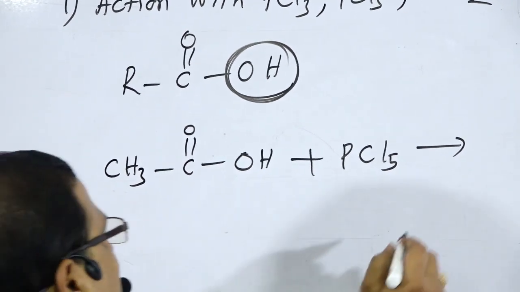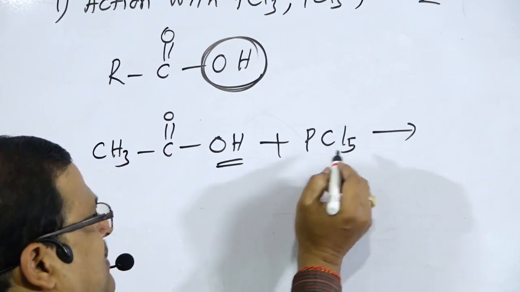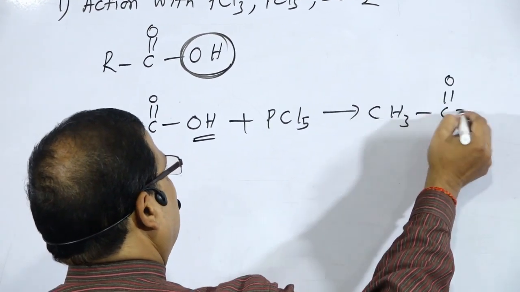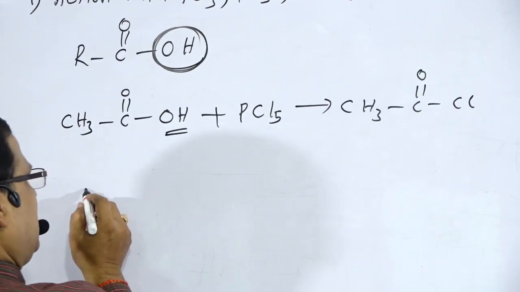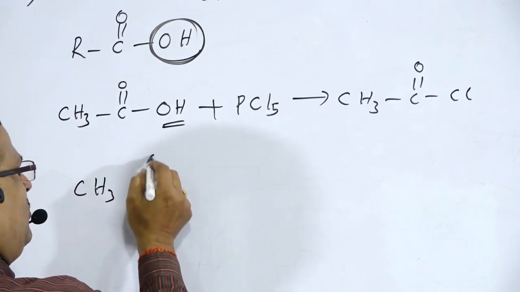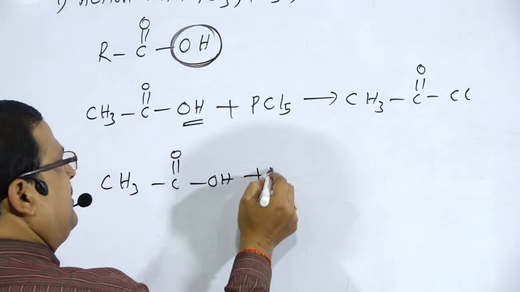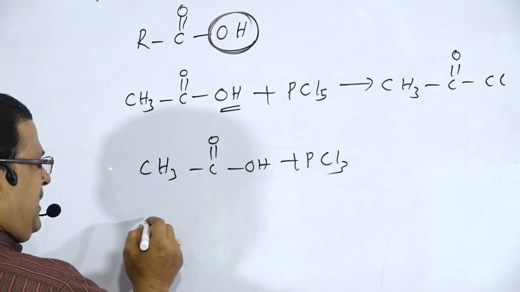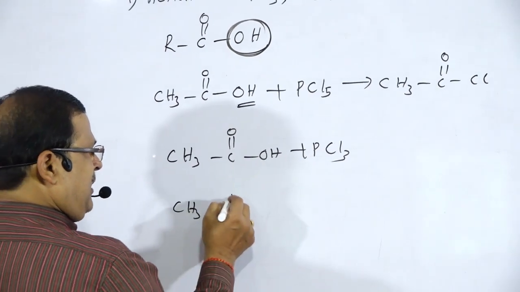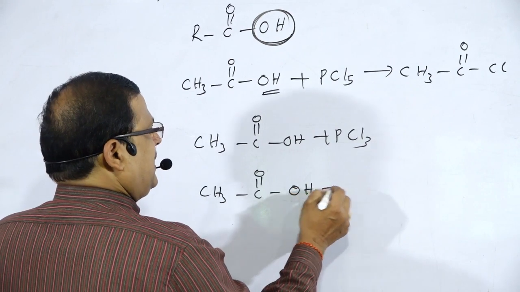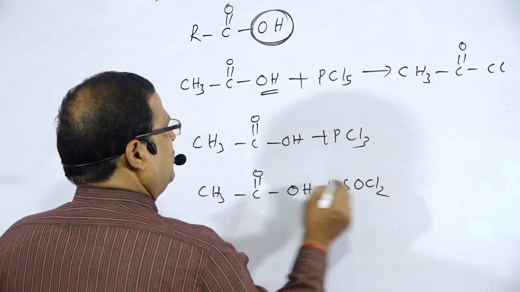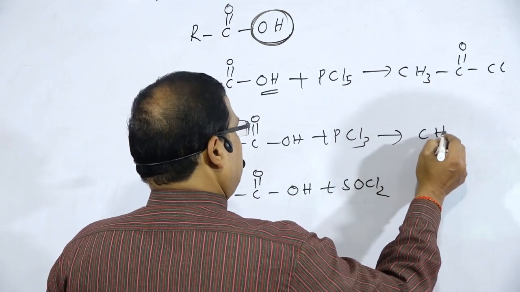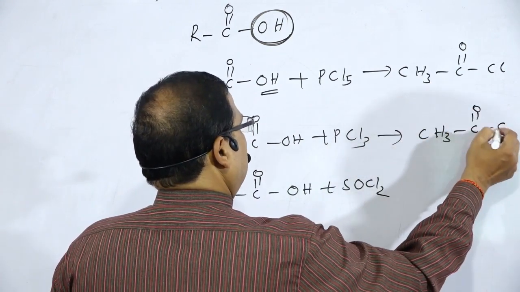So the OH group gets replaced by Cl, giving CH3COCl. Similarly, CH3COOH treated with PCl3, or CH3COOH treated with SOCl2. In these cases, the product will be CH3COCl.